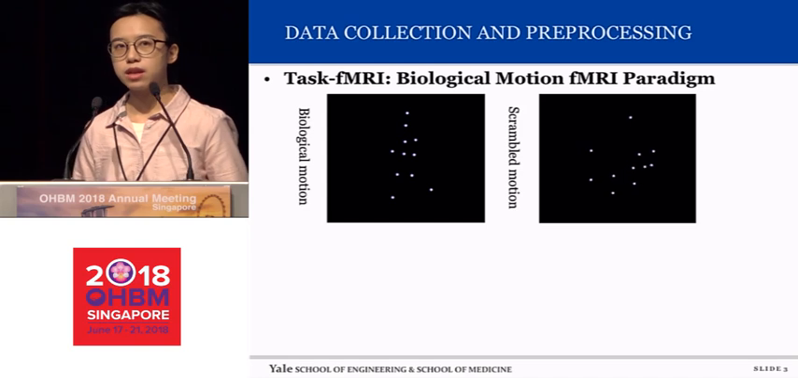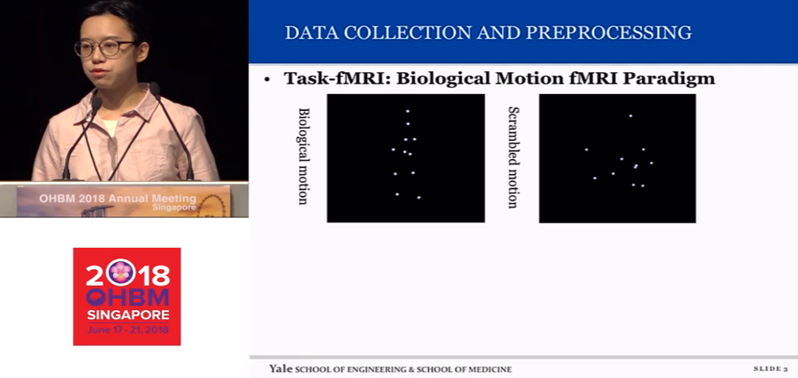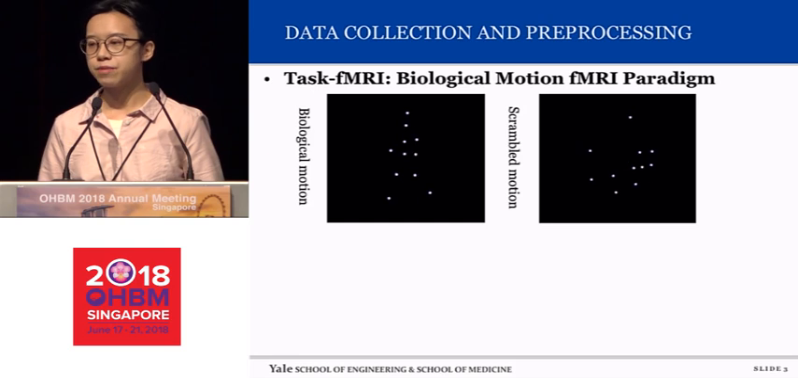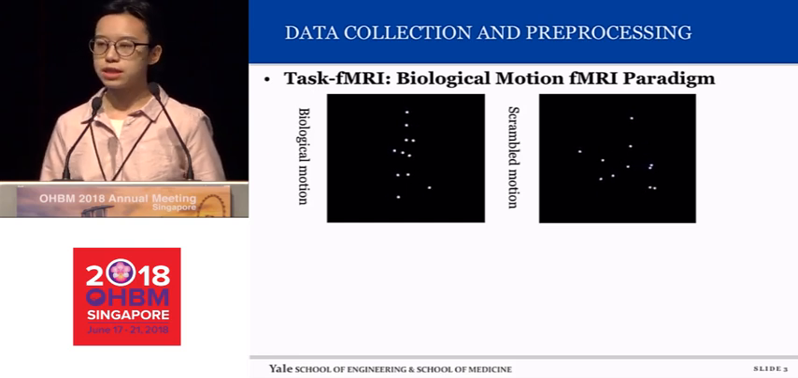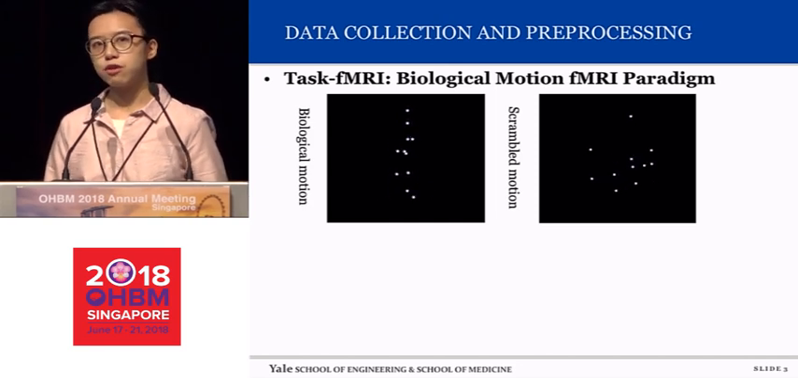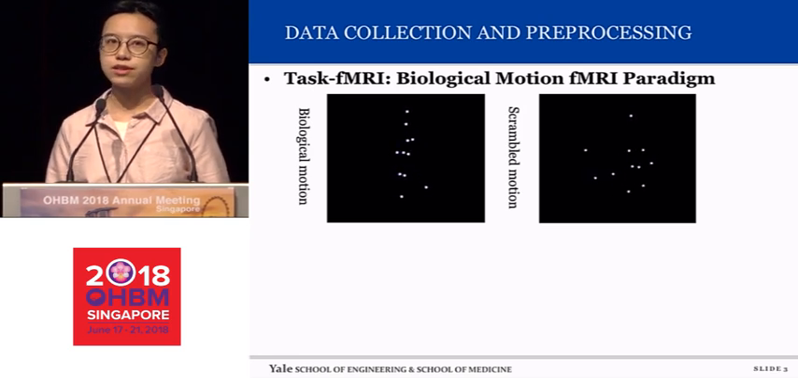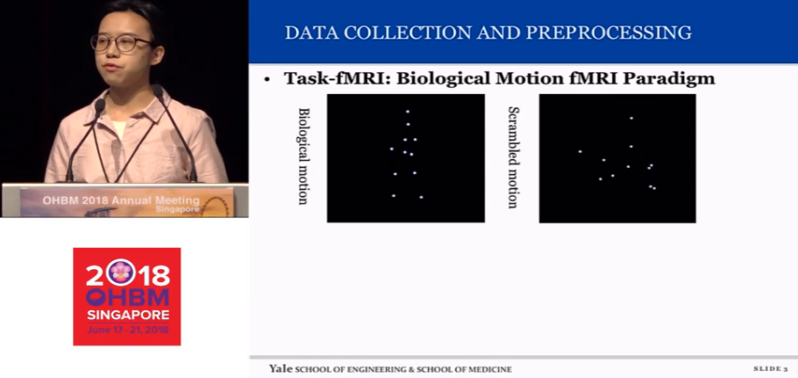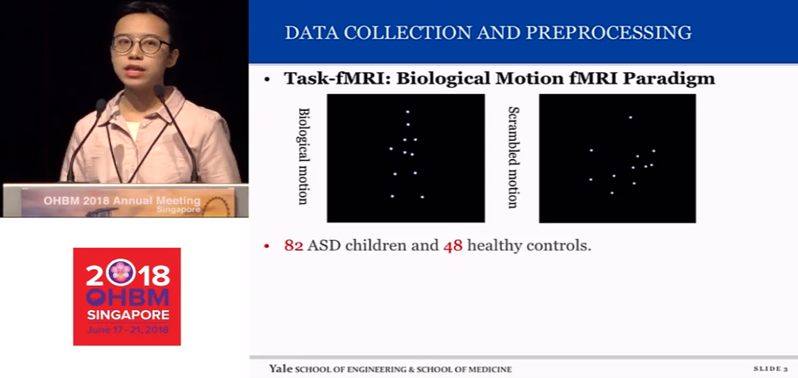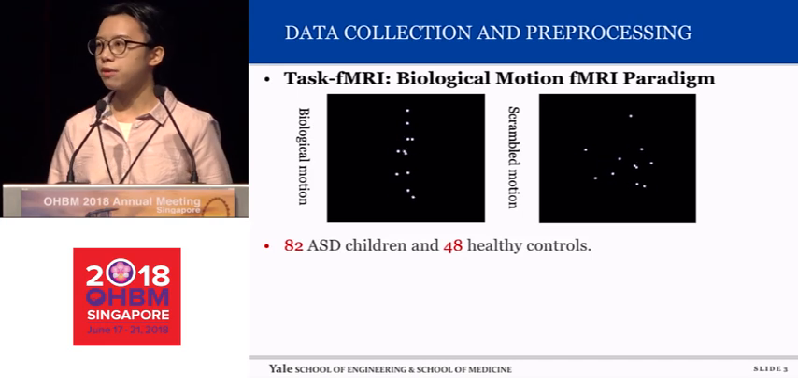Before I go into the methodology, I want to introduce the data we used. For both the ASD and the control group, we asked these two groups to watch these two videos under the fMRI scan. In the video on the left, you can see the dots move like human beings. And for the video on the right, the dots just follow some random movement. So we suppose that the ASD and the control subjects may have different brain activity when they watch these two videos. And we collected 82 ASD subjects and 48 healthy controls, and they are IQ and age matched.